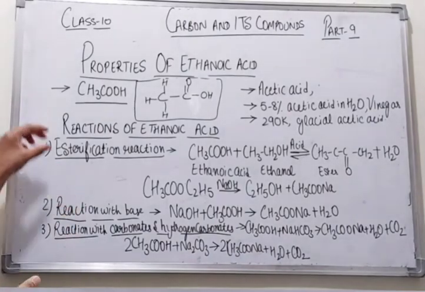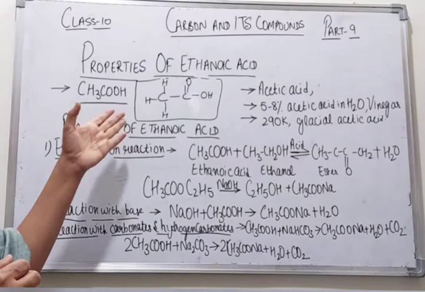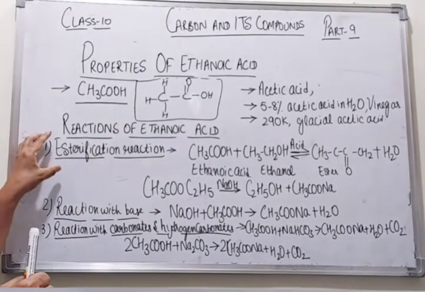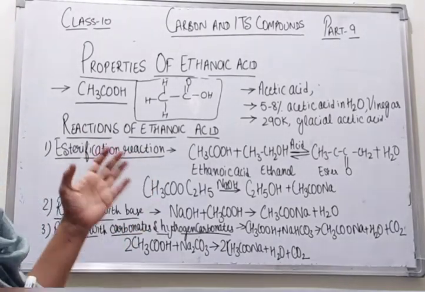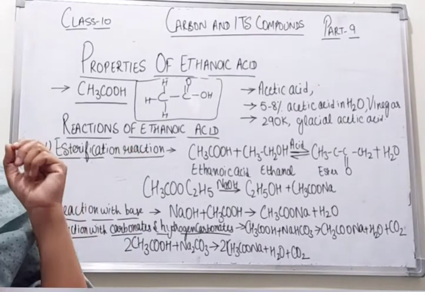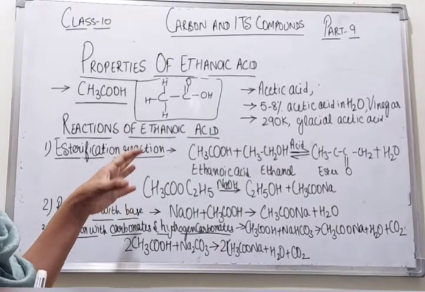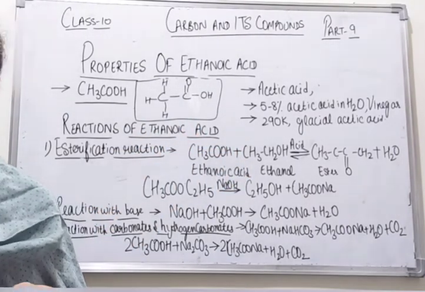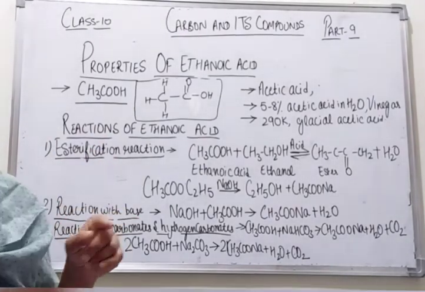Now we come to the chemical reactions of ethanoic acid or acetic acid. First is the esterification reaction, which means formation of an ester. Now students, in this reaction, the acid reacts with alcohol to form an ester.